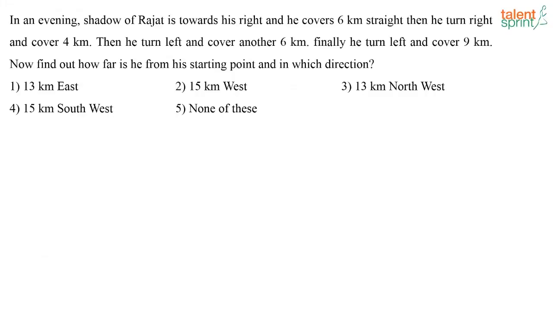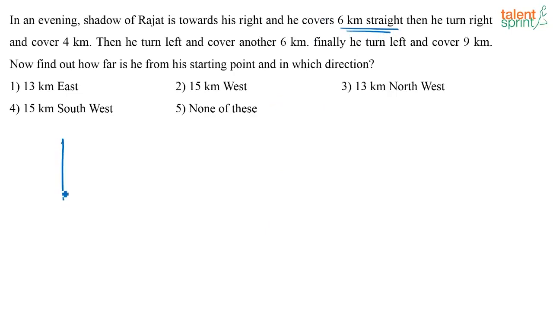This question was on directions. For this question, if you know which direction the person is facing in the beginning, then solving the rest is very easy. What is given here? In an evening, the shadow of Rajat is towards his right, and then the distance that he covers is given. So first you have to identify what direction Rajat is facing, and they are saying that he is moving 6 kilometers in a straight line. So first find out in which direction he is facing.